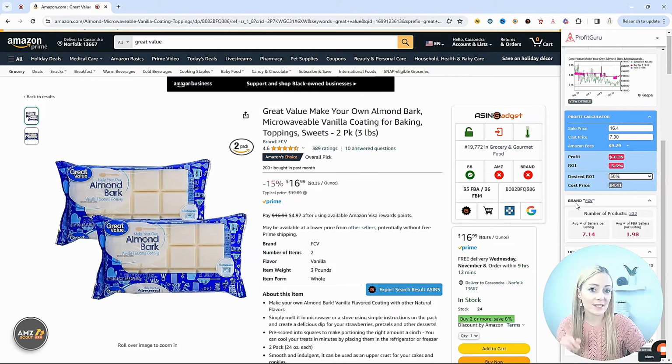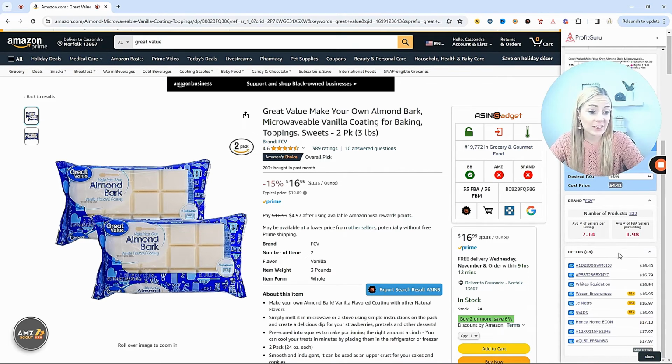Now the extension is going to tell us the brand that's listing this product and tell us all of the products this brand has to sell on Amazon. So clearly FCV is not Great Value. So this is someone who's listing the product themselves through brand registry. Chances are if they are selling this Great Value product, they probably have a ton of other arbitrage products in their catalog that we can go and look at. And then right down here, I can see all of the offers that are currently active on this listing, which is going to be huge and very powerful.